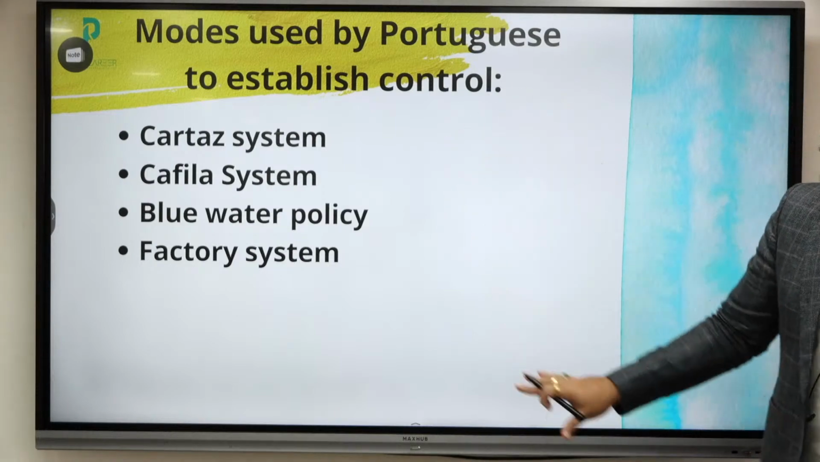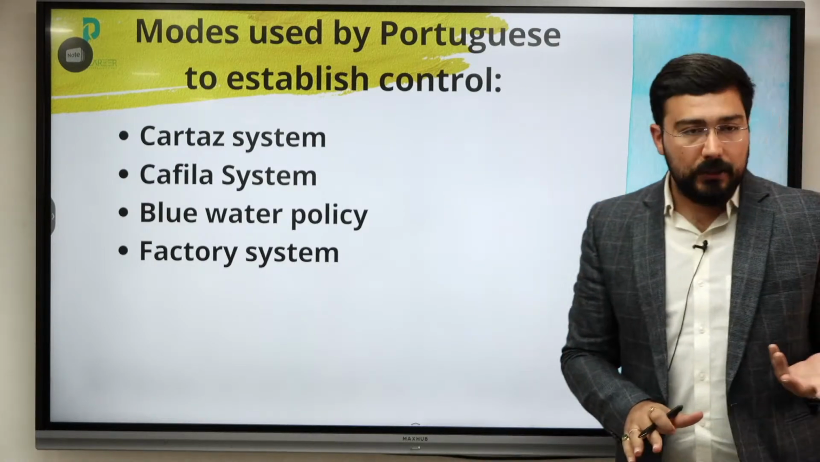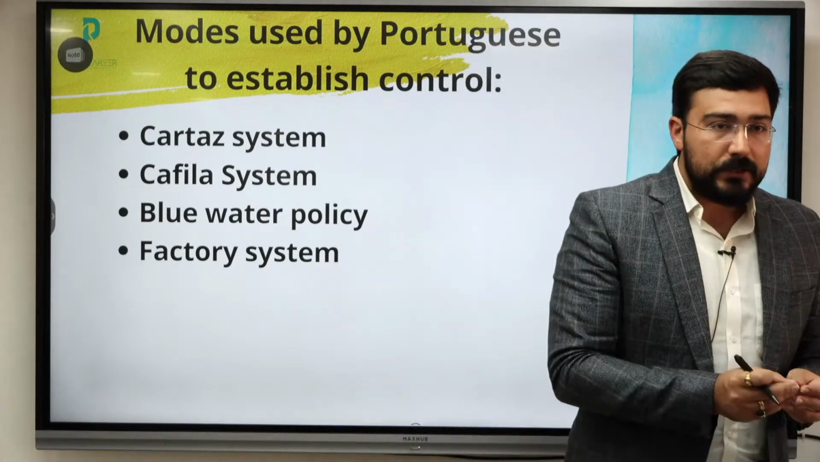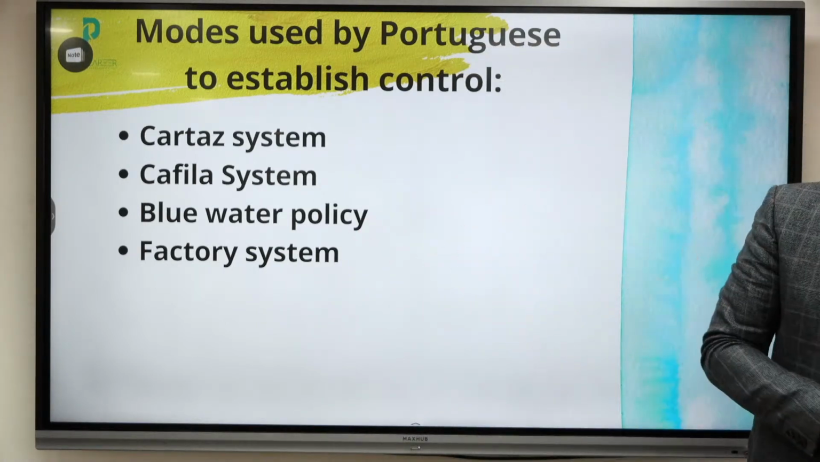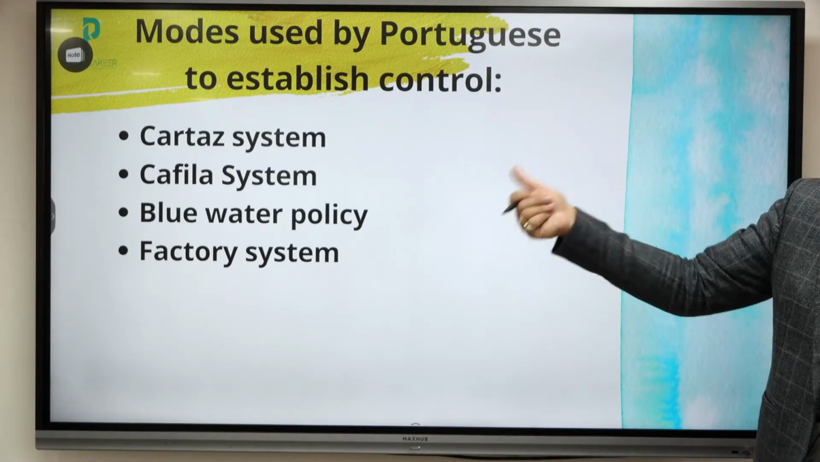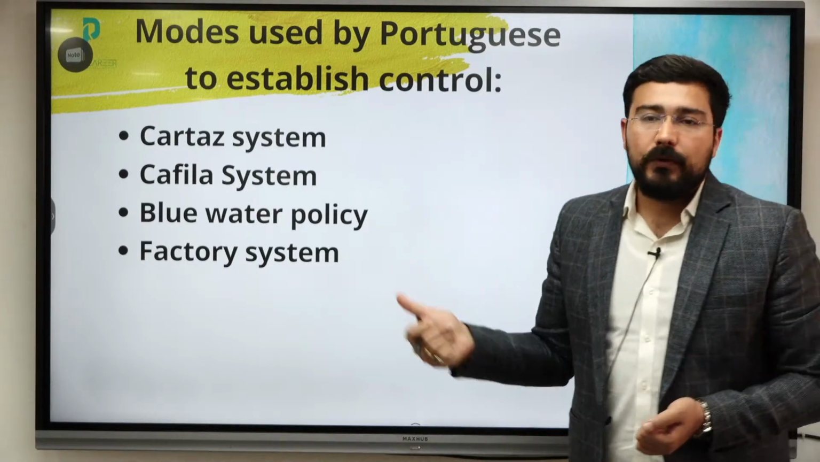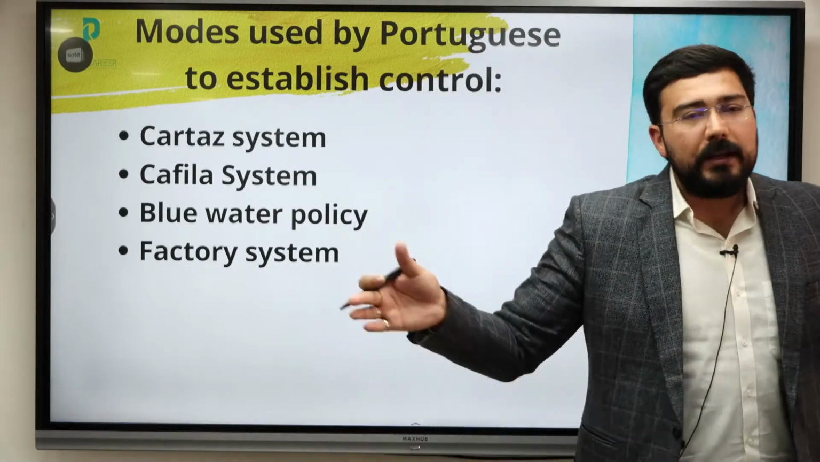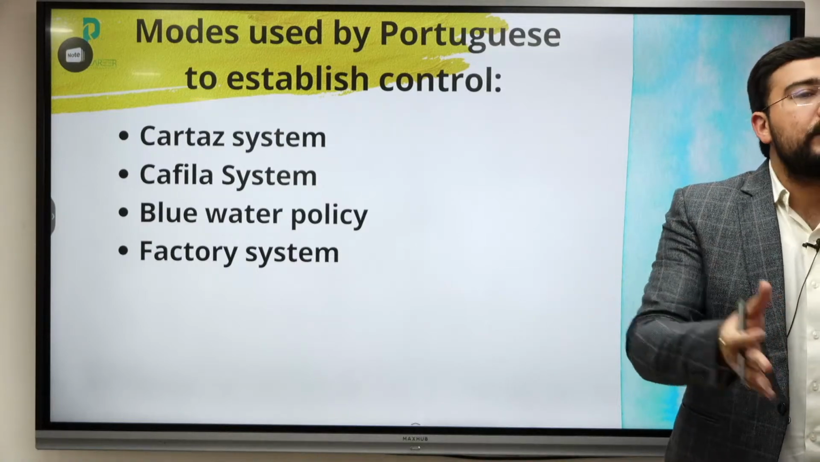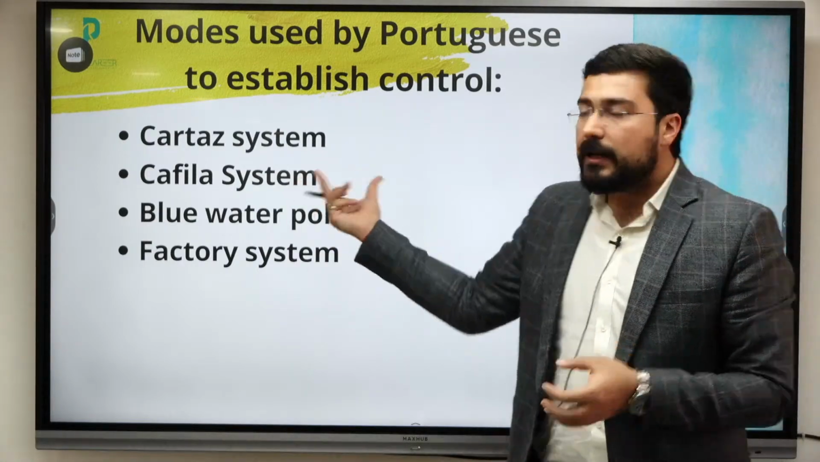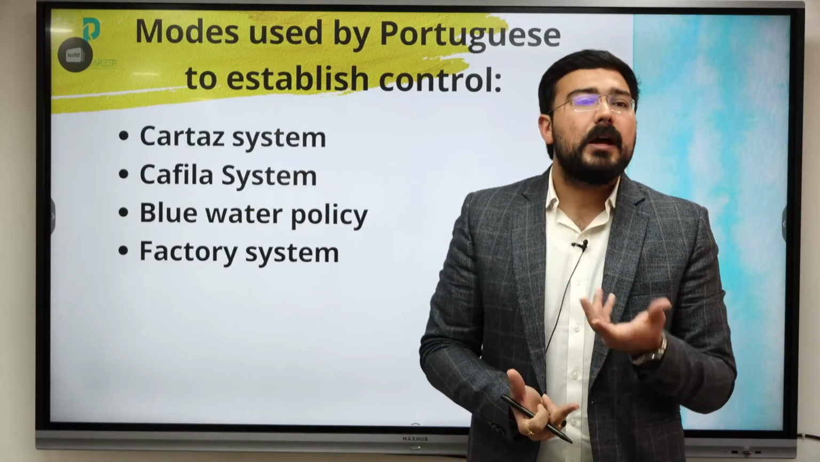These were the various methods. If UPSC asks you a 10-marker question, what were the various methods which were used by the Portuguese to monopolize the trade? Okay, so one was Carta system. This is very clear. The second system, this was the Kafila system. Kafila क्या होता है? Many ships, they go together and they have security, so that when the pirates come and attack, they can be easily guarded. So this system is known as Kafila system.